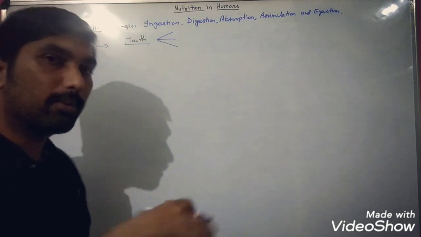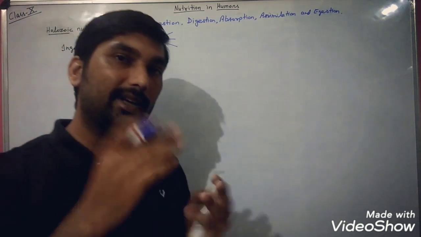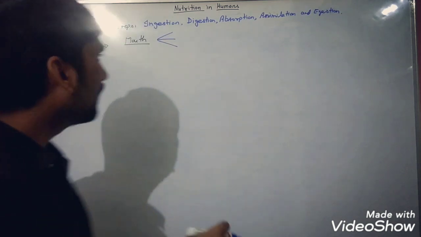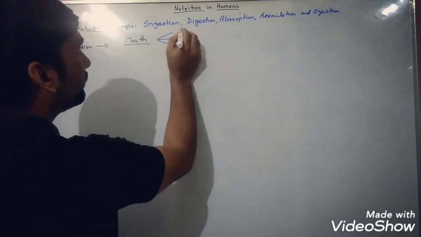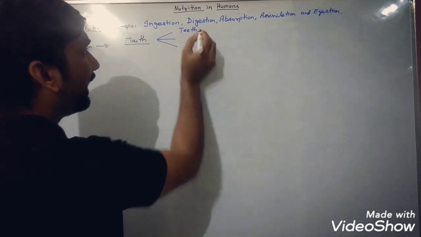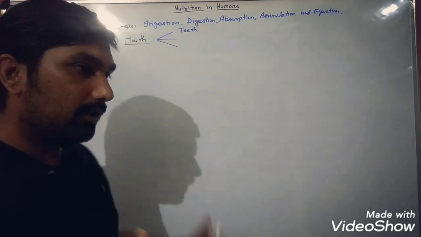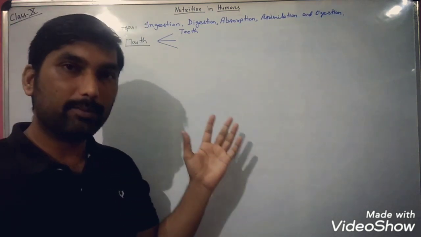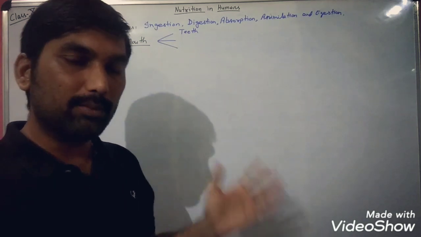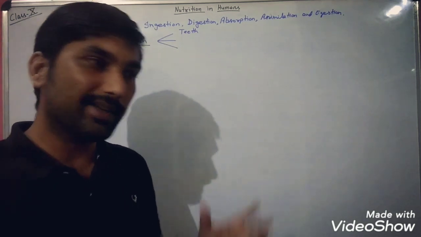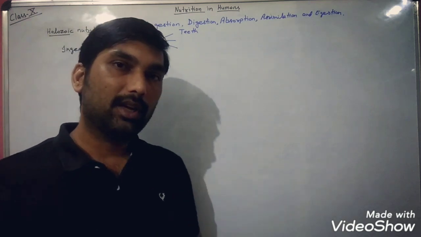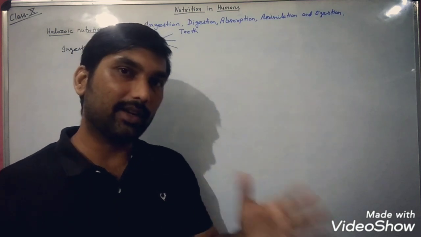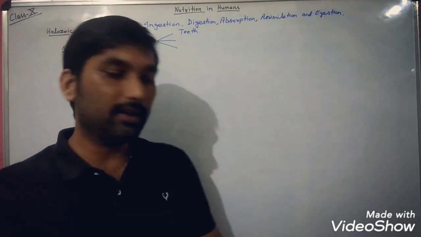It is also known as the buccal cavity, because internally it is surrounded by the upper and lower jaw where food is taken inside. This mouth has a number of teeth, actually 32 in adult human beings, and these teeth are of 4 types: incisors, canines, premolars, and molars, which have their distinct shape and structure, and on that basis distinct functions: cutting and biting, chewing and grinding the food.